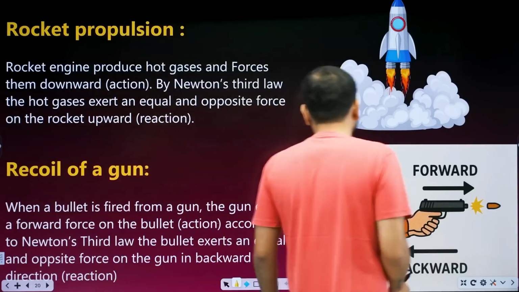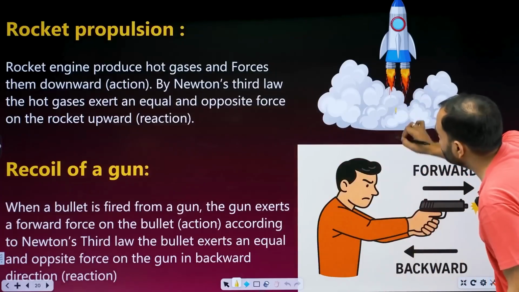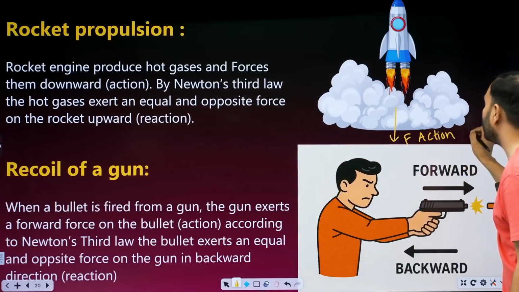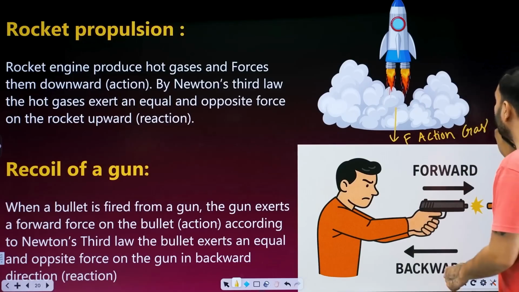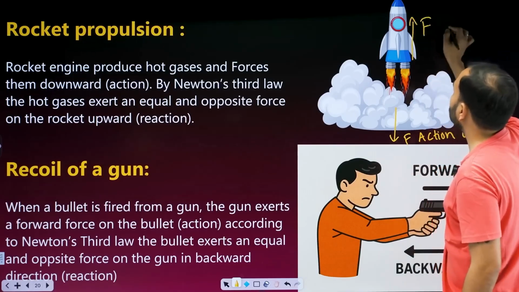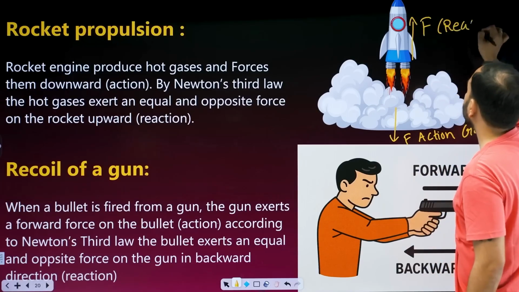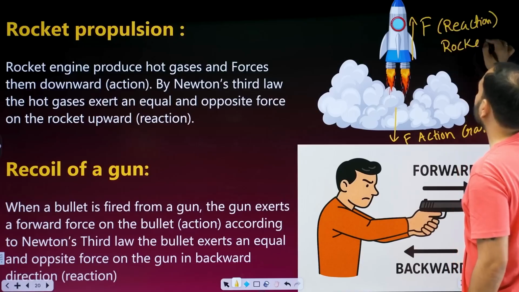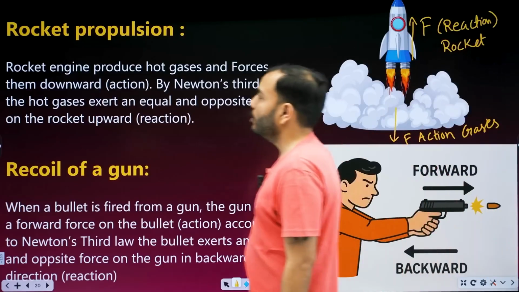So what is the rocket doing ultimately? It throws the gas with force downwards. What is this? Action. What is it acting on? On the gases. In return, what do these gases do? Exert force upward on the rocket. What is this? Reaction. What is it acting on? On the rocket. And by this, the rocket flies upward.